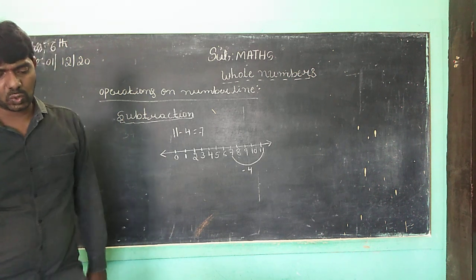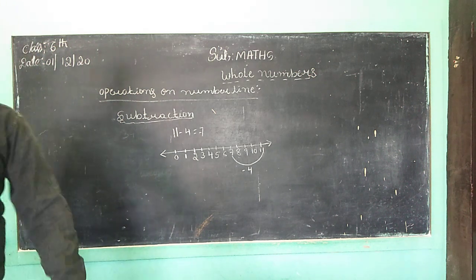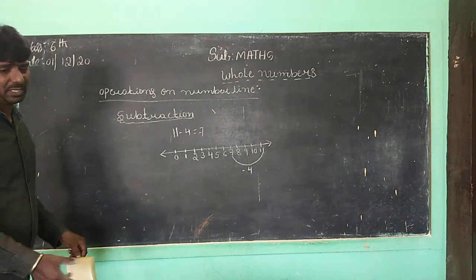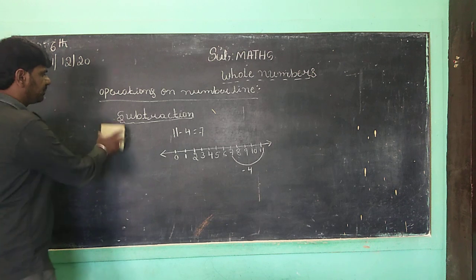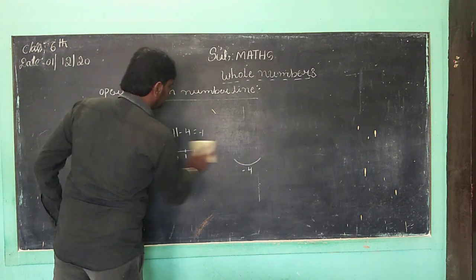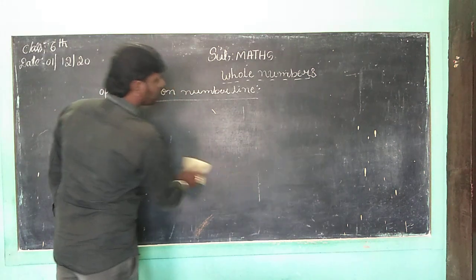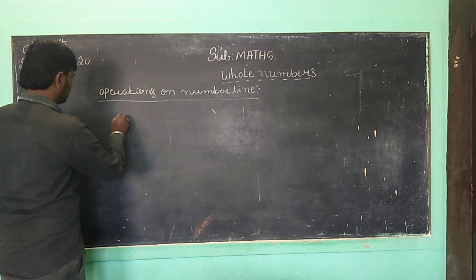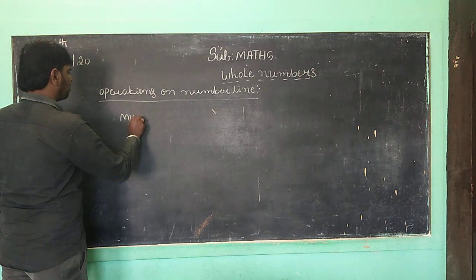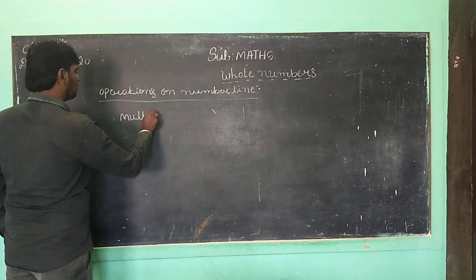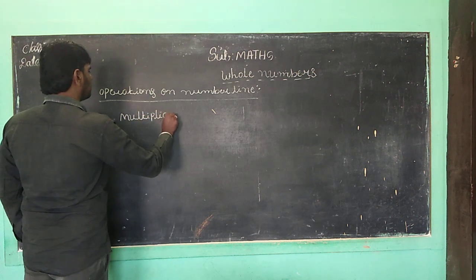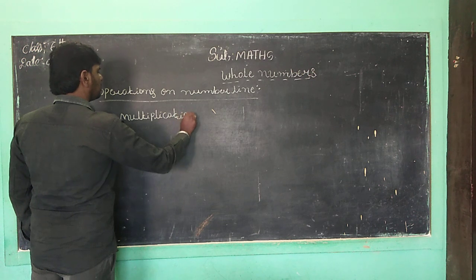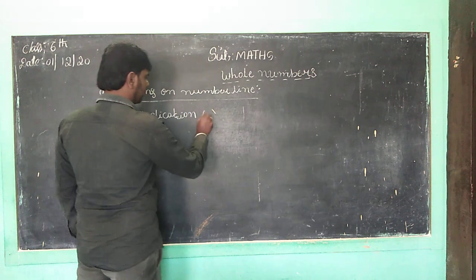Children, next you want to go to multiplication on the number line. Correct, children? What is that? Multiplication on the number line. Correct. Now we want to discuss multiplication on the number line.